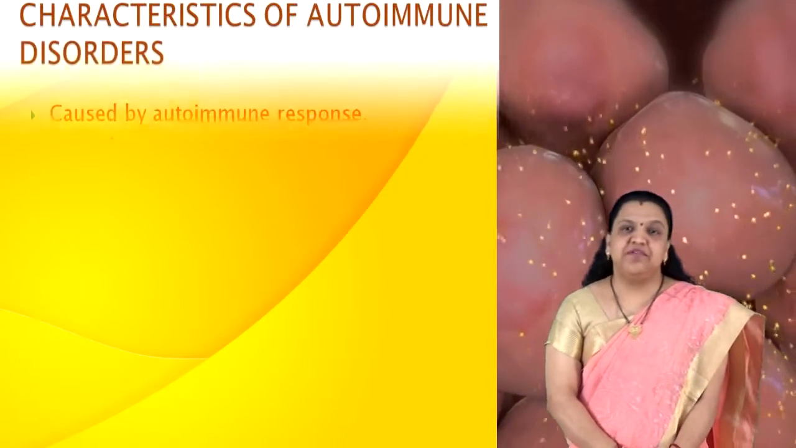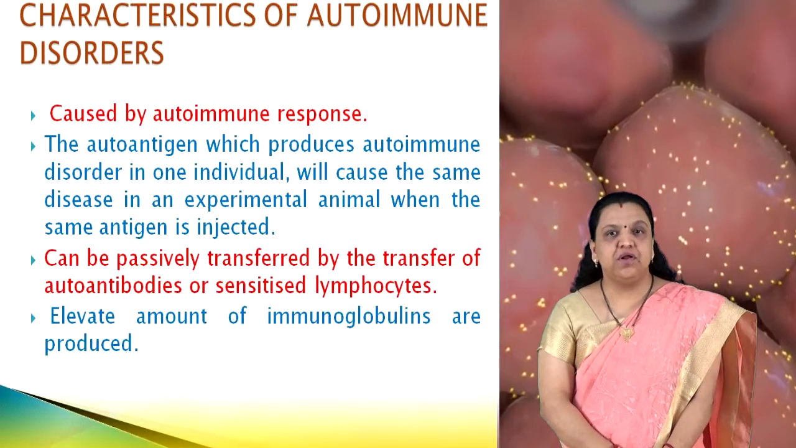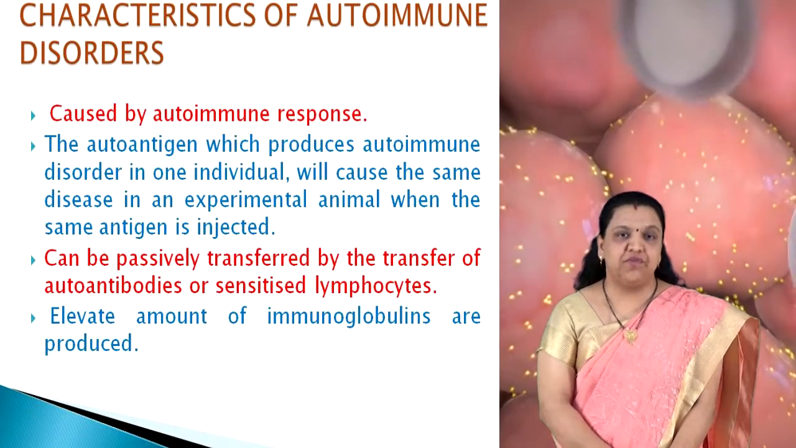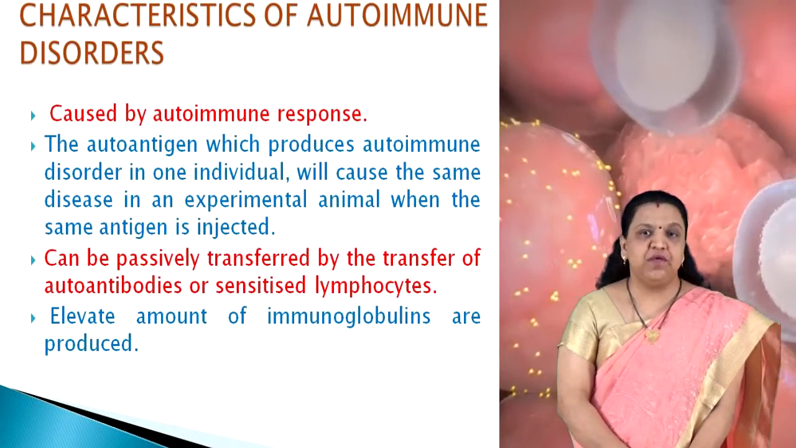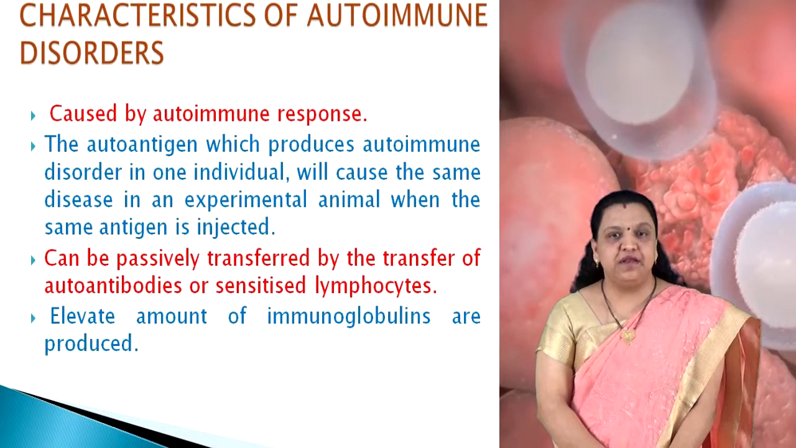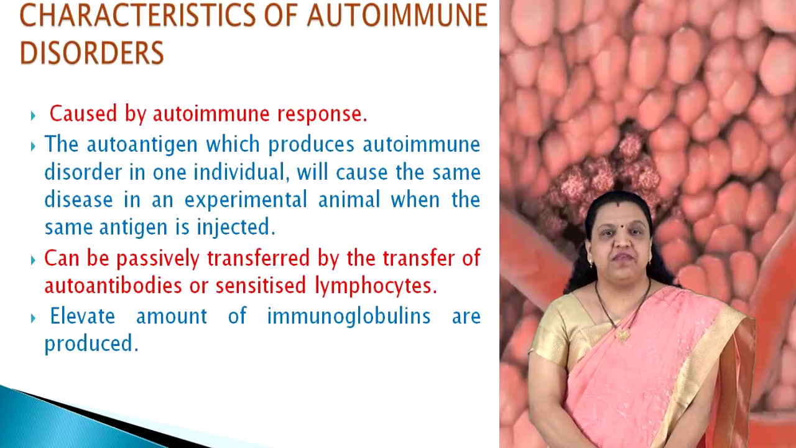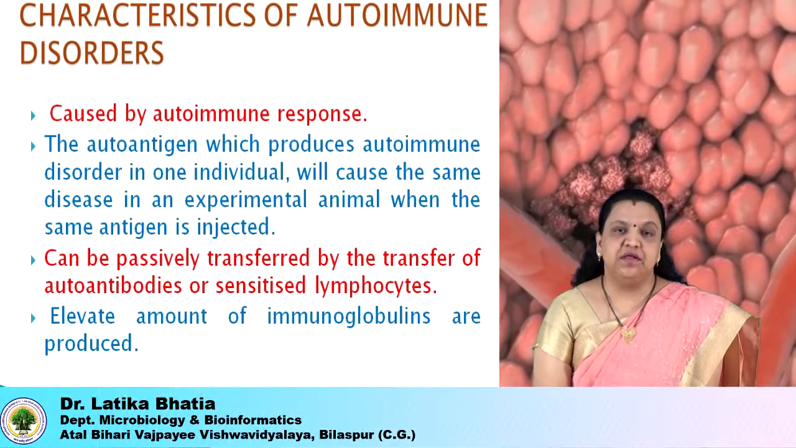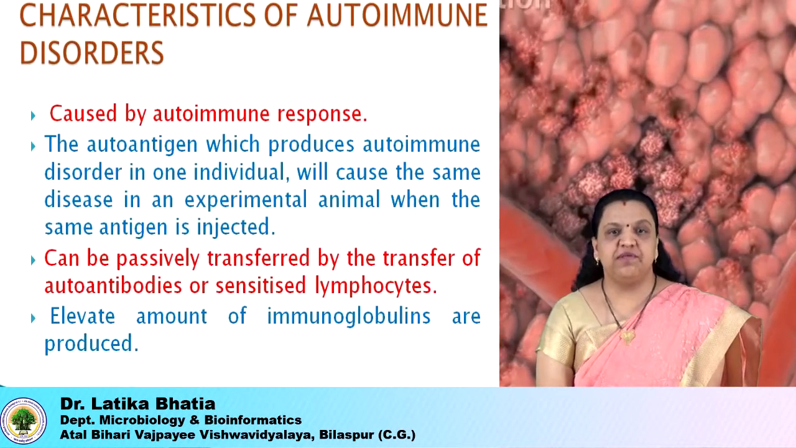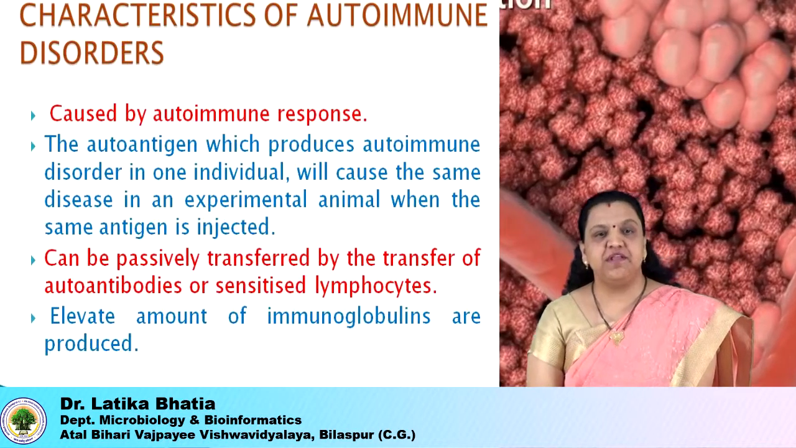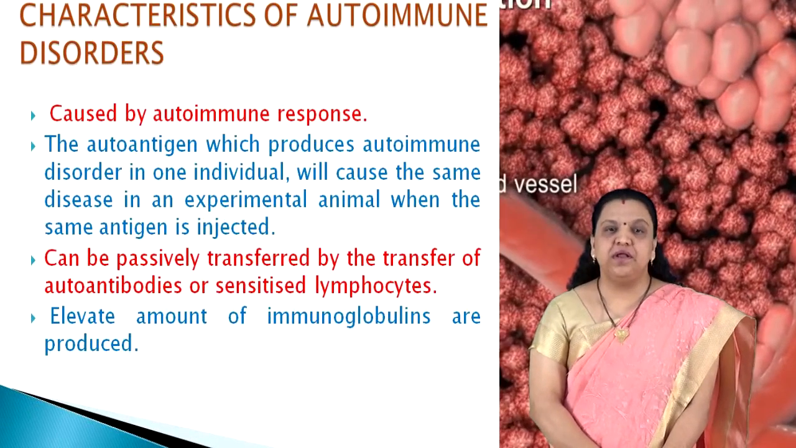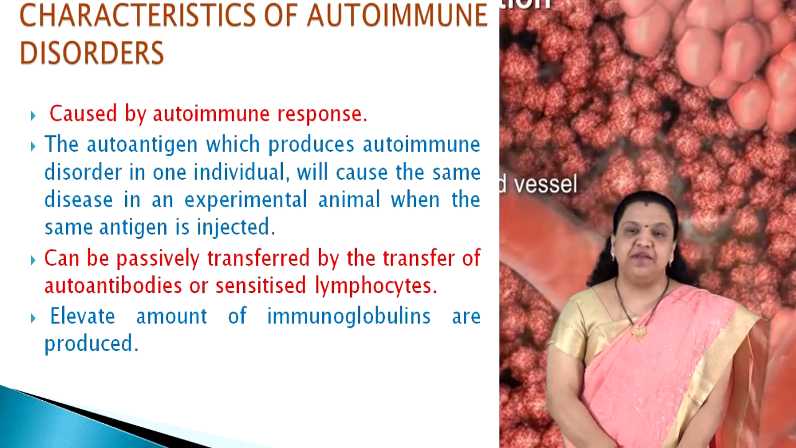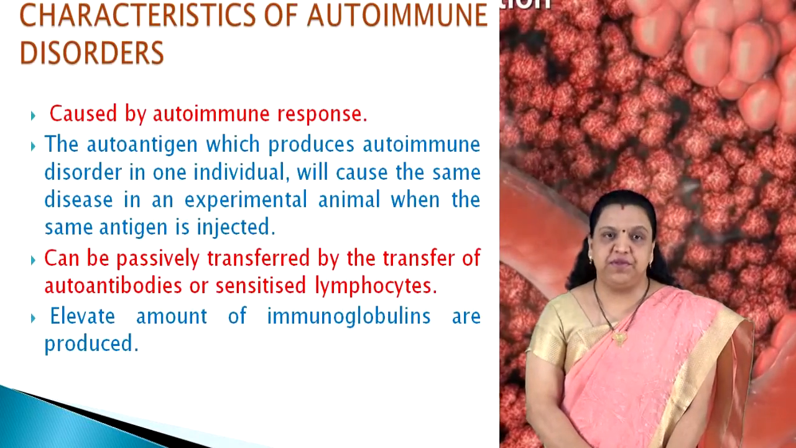There are many characteristics of autoimmune disorders. Autoimmune disorders are caused by autoimmune response. The autoantigens which produce autoimmune disorder in an individual will cause the same disease in an experimental animal when the same antigen is injected. The disease can be passively transferred by the transfer of autoantibodies or sensitized lymphocytes. In autoimmune diseases, an elevated amount of immunoglobulins are produced.